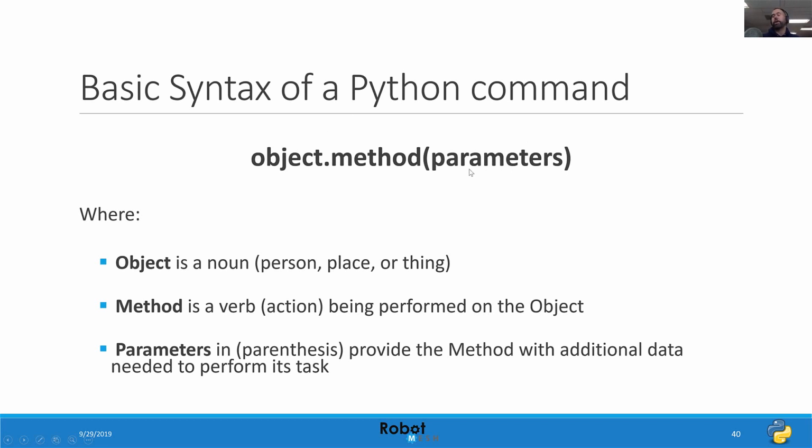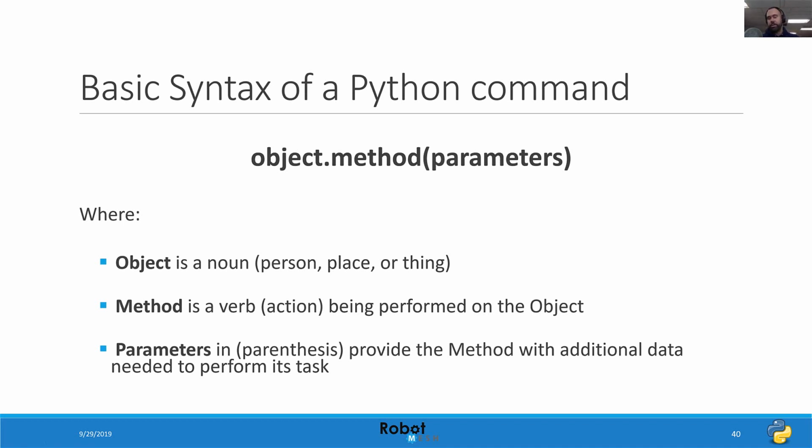So for example, if I take my motor and I tell it to spin, I might want to tell my motor how fast to spin or for how long to spin, or to brake or hold the motor in a certain way when it has finished moving. And we'll take a look at many examples now.